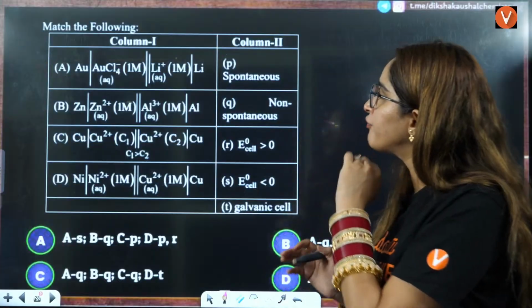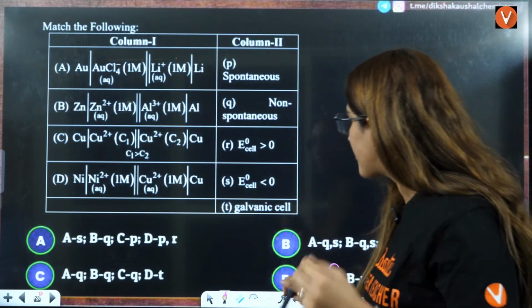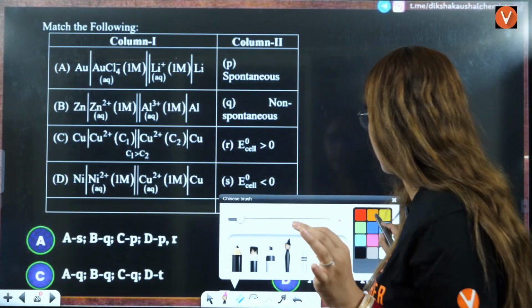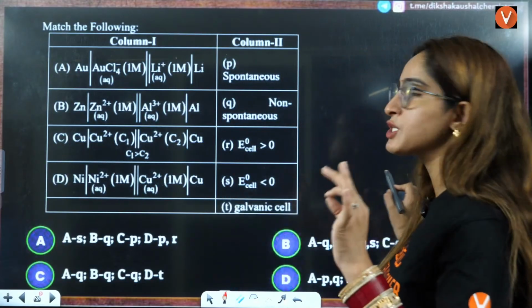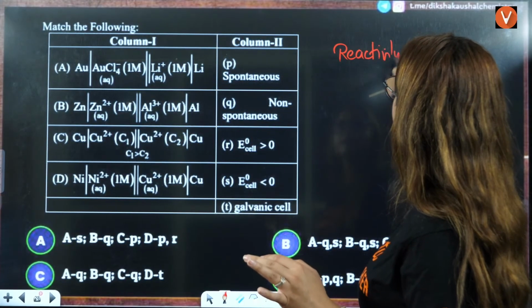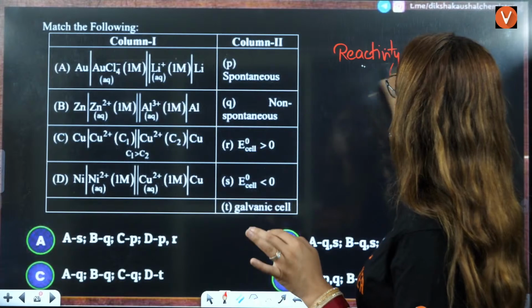So we'll talk about the first case here. First case they are saying is, they have given you some cells here, and they are asking you which is spontaneous, which is non-spontaneous. For this, you should know the reactivity series.